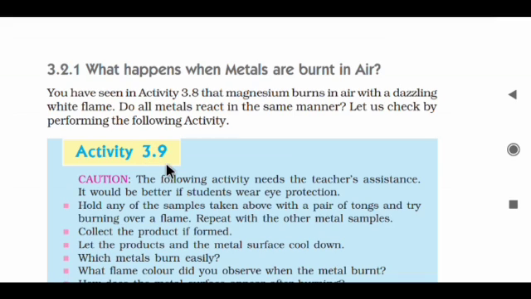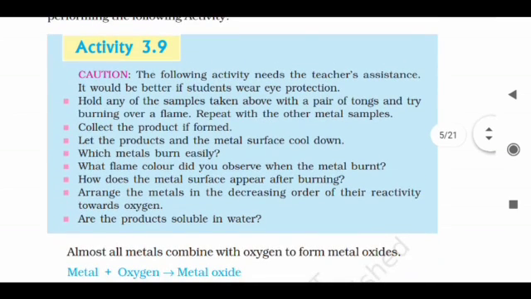Activity 3.9. Hold any of the samples taken above with a pair of tongs and try burning it over the flame. Repeat with other metal samples. You already have samples of iron, zinc, magnesium, sodium, etc. This activity needs the teacher's assistance. Don't do it on your own, and it would be better if students wear eye protection. Collect the product if formed. If any product is formed after burning a particular metal, collect it. Let the products and the metal surface cool down.